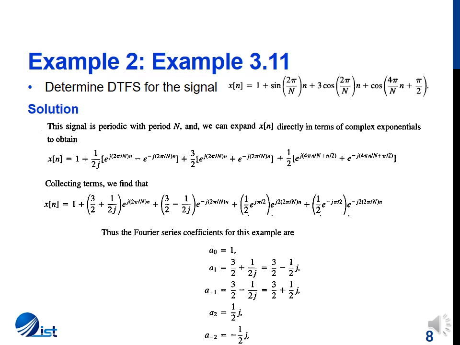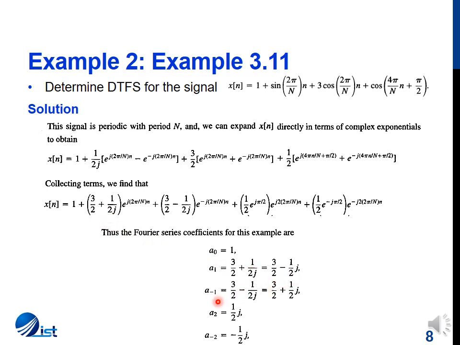Now when we compare, because it's a sum of sinusoids, we'll be comparing it with the synthesis equation, and we'll see that the DC component or A naught is 1. For A of 1, where the fundamental frequency is 2 pi by N, we get A1 equal to 3 by 2 plus 1 by 2j.